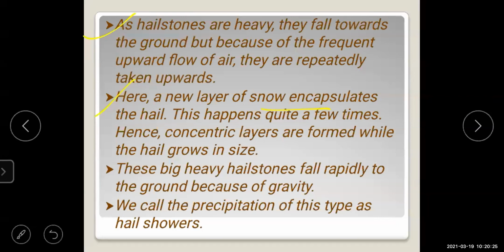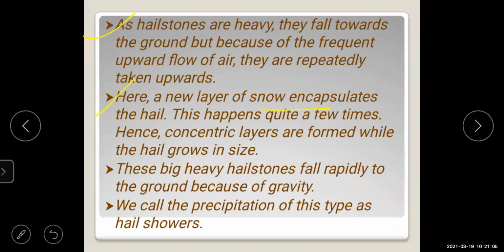But if continuously hailstones are there, that time you can see the size of the hails are big, and there you will be able to see the concentric layers. Yes, in the ice cube also, students, when you notice that ice cube properly, that time you will see there also concentric layers are there. In the same way, in the hailstones also you will see the concentric layers.